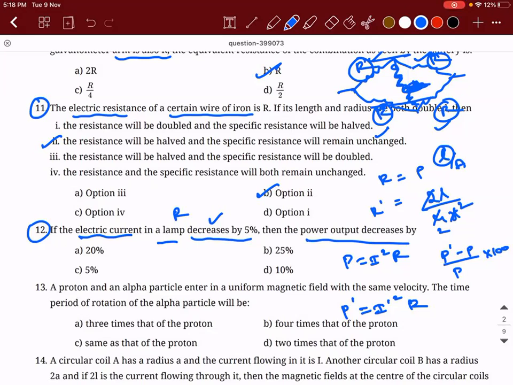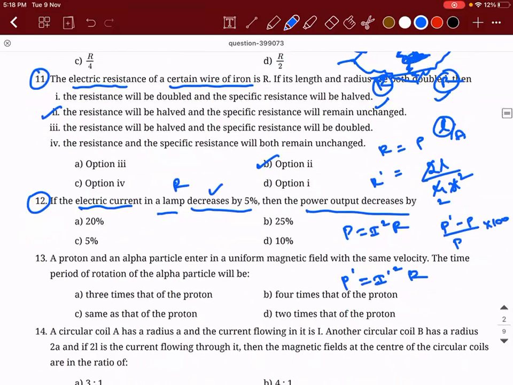Okay. The electric current decreases. So what is the value of P dash, guys? I dash is how much? When the electric current has decreased by 5%, what will be the value of I dash? Is it not 0.95 times I? Can I write it these many times I square times R? Yes, sir. Right. So when you take everything and substitute it here and solve, the answer that you will get will be 10.